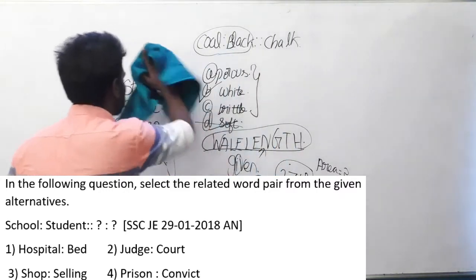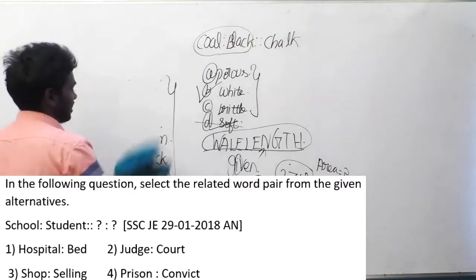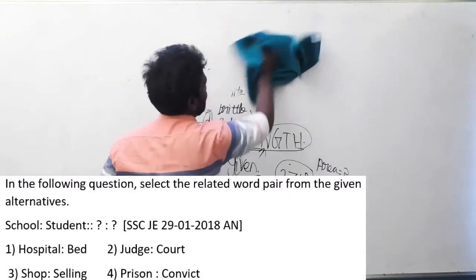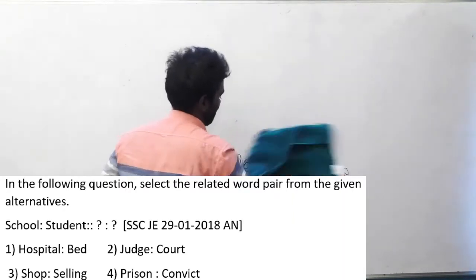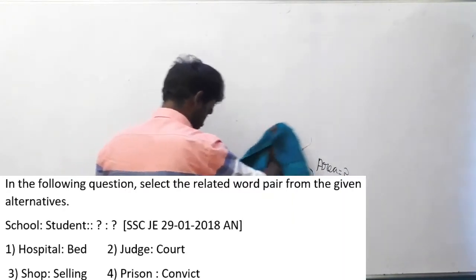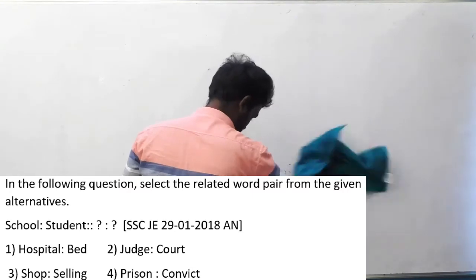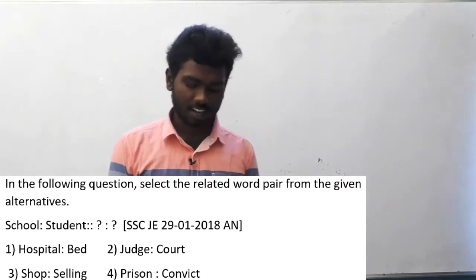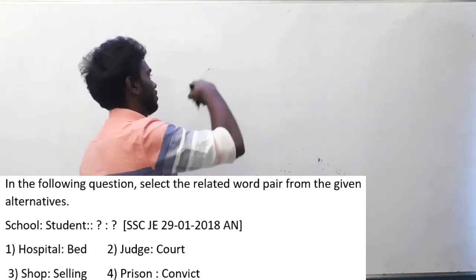Actually, I have to explain this question. This is a really funny question. Let us go again. School is to student is the question here.